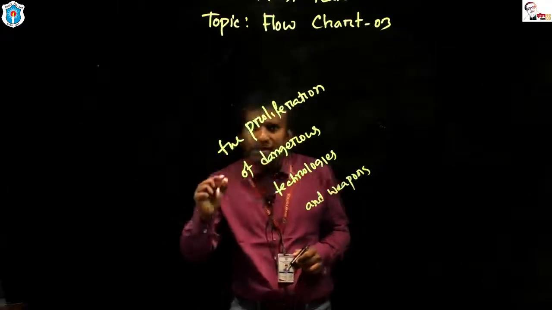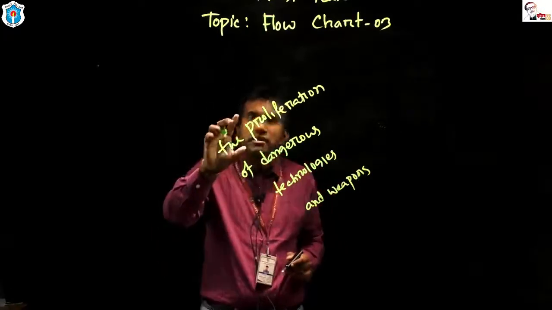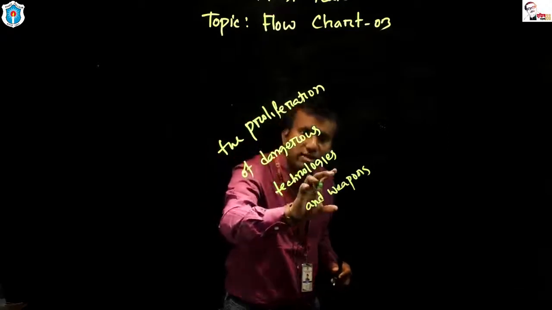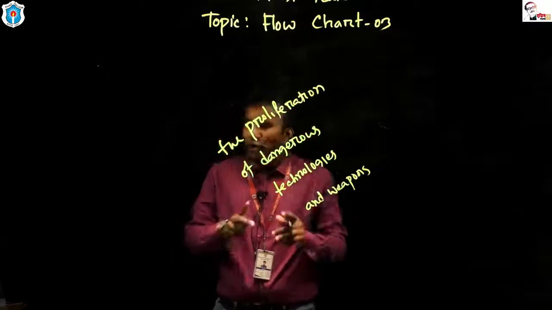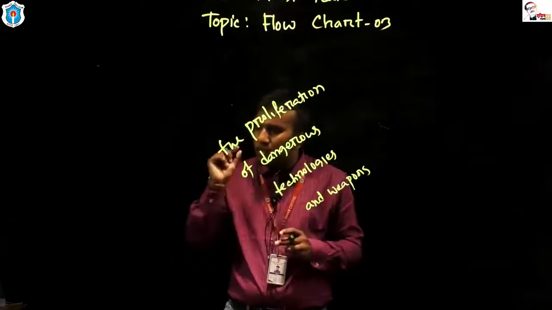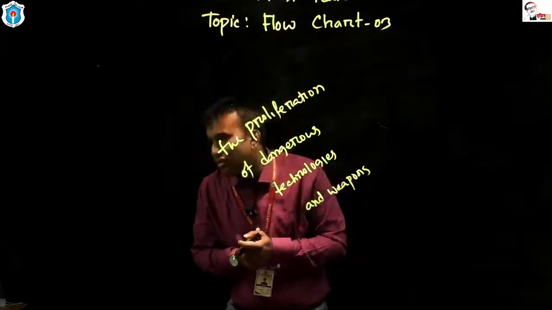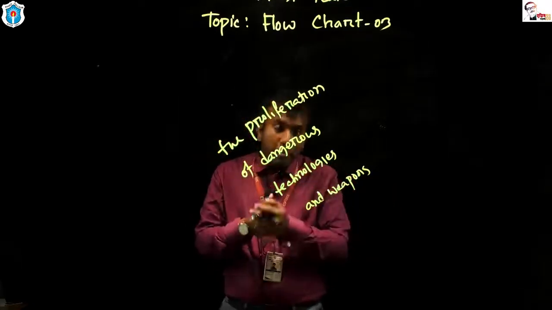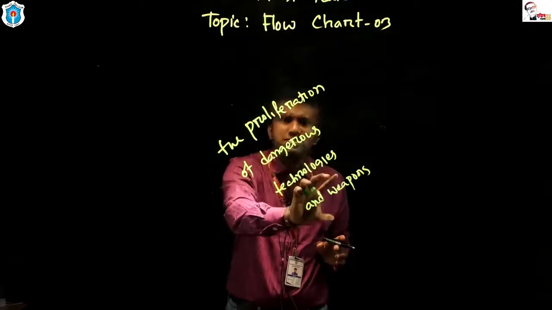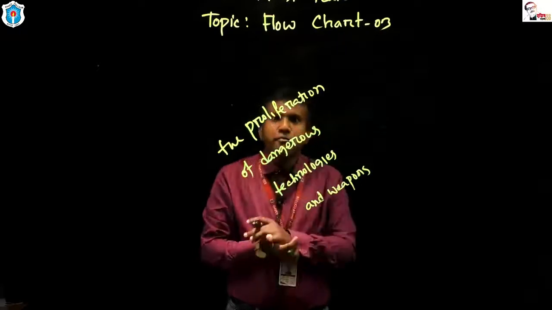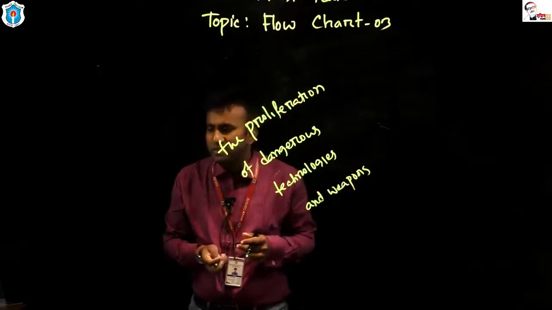Peace movement tends to oppose, has the tendency to oppose the proliferation of dangerous technologies and weapons. And we have got 2 names, nuclear weapons and biological warfare, as dangerous technologies and weapons. Peace movement doesn't support that dangerous technologies and weapons get proliferated or expanded. This is another target of peace movement.